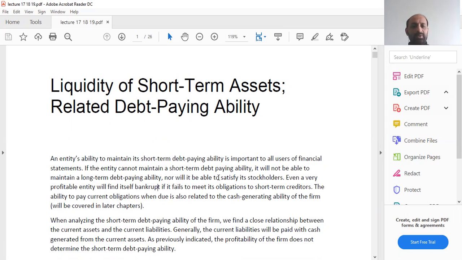Nor will it be able to satisfy its stockholders, because the stockholders, since they are the true owners of the company, always look for any event which can affect or destabilize the company. Even a very profitable entity will find itself bankrupt if it fails to meet its obligation to short-term creditors.